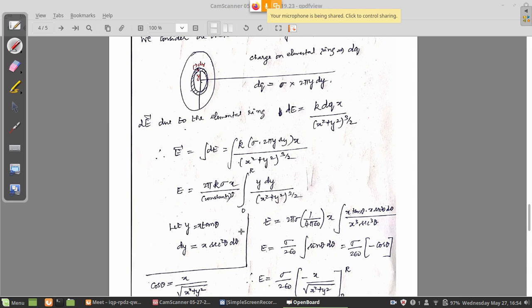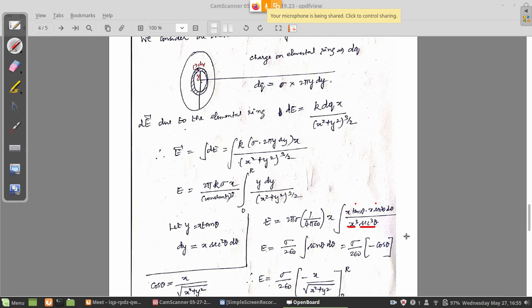So in the numerator you can substitute y into dy: y is x tan theta, so x tan theta, then x secant square theta d theta. In the denominator, x square plus y square gives x square plus x square tan square theta. x square is common, you can take it out. 1 plus tan square theta is secant square theta. Power 3 by 2 gives a cube here; of course, x square taken out commonly, and again power 3 by 2 is x cube.